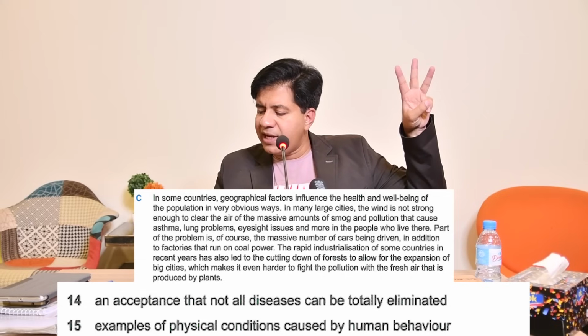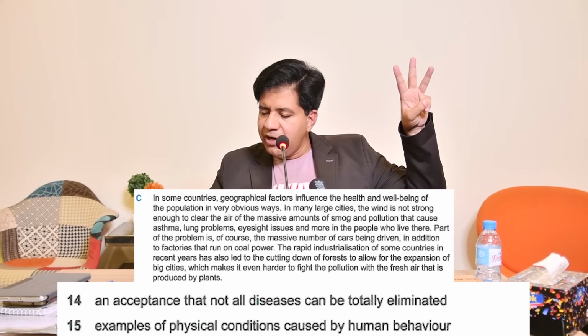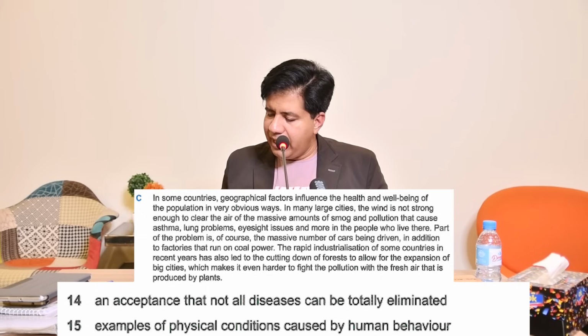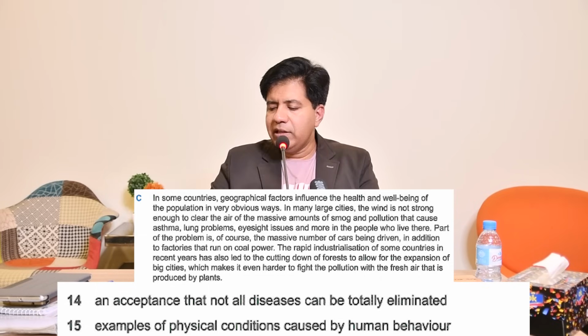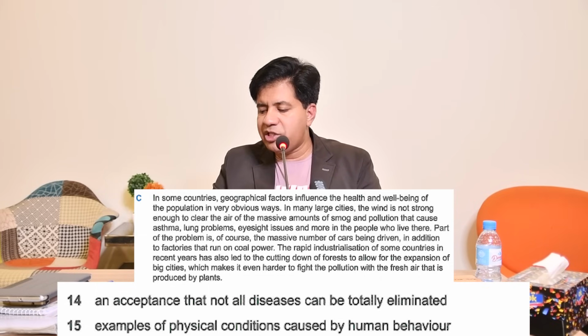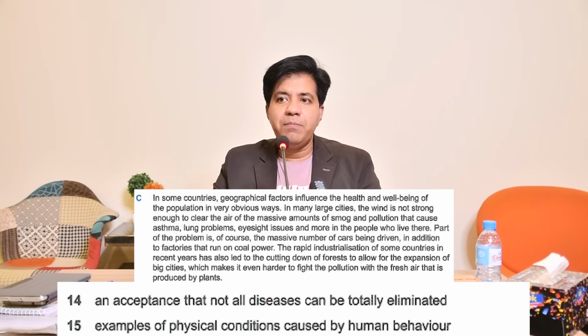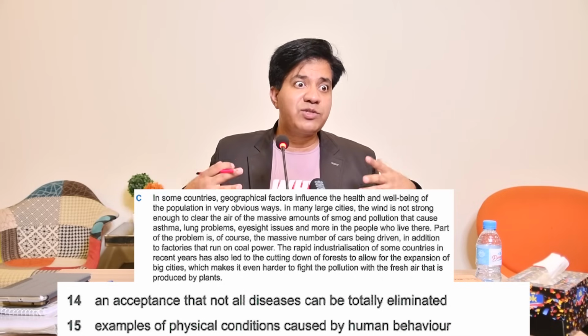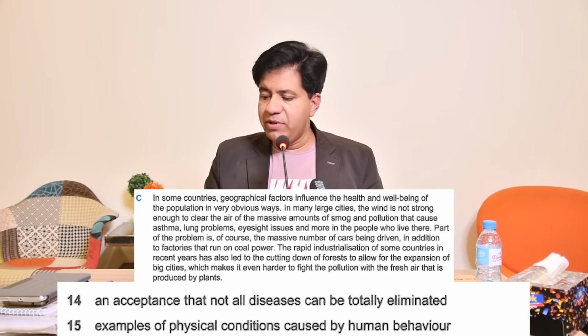The rapid industrialization of some countries, that is the third one. In recent years has also led to the cutting down of forests and all that. So these are actually the examples of physical conditions caused by human behavior. Don't worry, we'll go on. You can just go back and practice and see that. Initially, these things will look extremely difficult. Then gradually, you'll be fine.